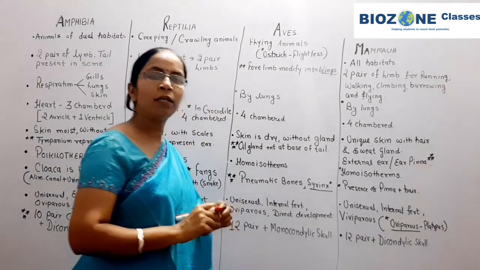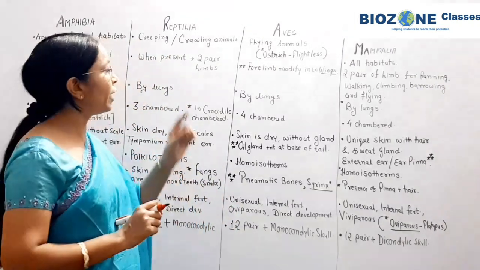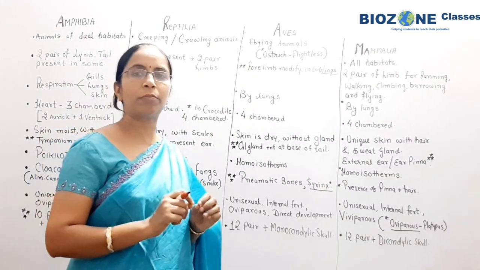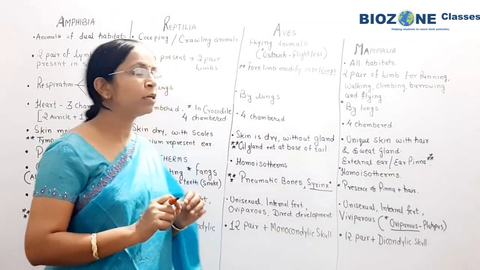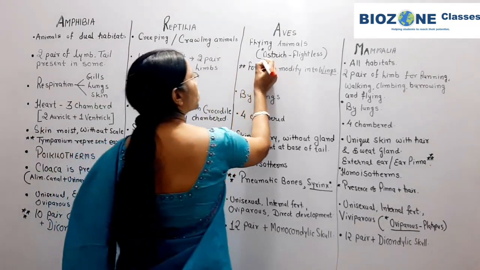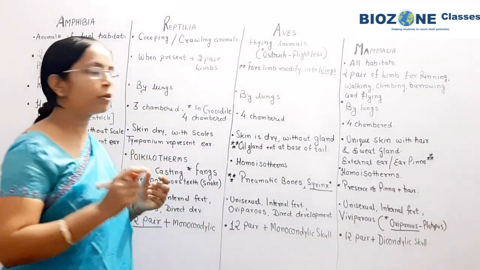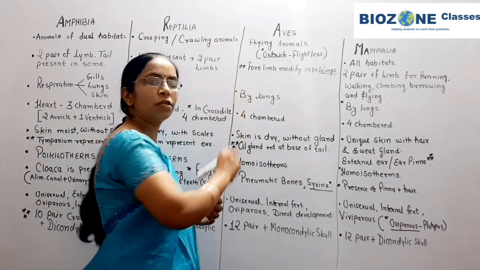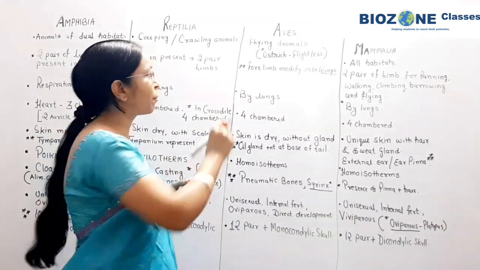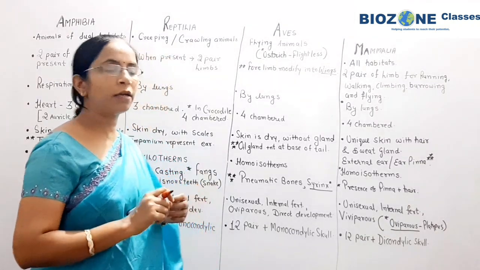Aves, you remember the habitat, they are adapted for the aerial habitat and commonly they are called flying animals. Birds are predominantly included in aves. Secondly, ostrich, you remember, is one of the flightless animals. So the ostrich is a flightless bird and the rest of the birds, they are the flying animals or aerial inhabitants.